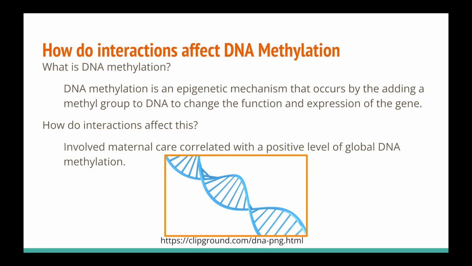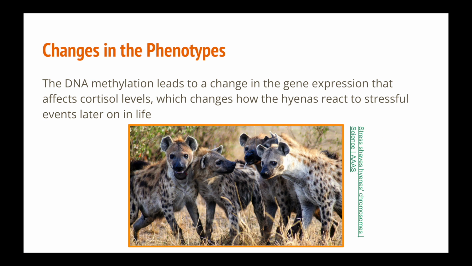To understand what we were reading, we needed to understand what DNA methylation actually was, which is a mechanism that adds a methyl group to DNA to change the expression of the gene, which often occurs in response to environmental cues. This is shown in the hyenas with the correlation of increased maternal care and interaction when they are young to a positive level of global DNA methylation, which leads to a difference in the expression of affected genes, which in hyenas was shown to be the reaction to stressful events later on in life, which can be seen in cortisol levels taken from fecal samples.